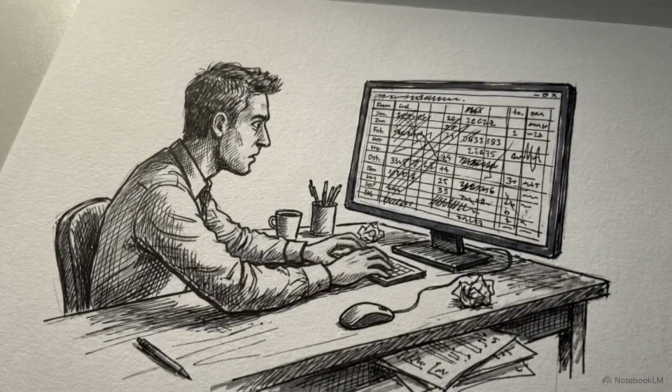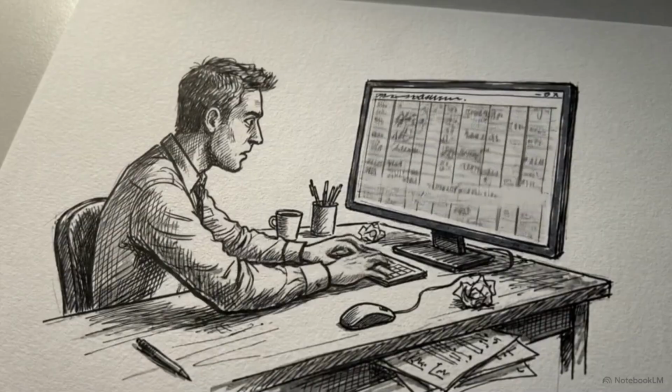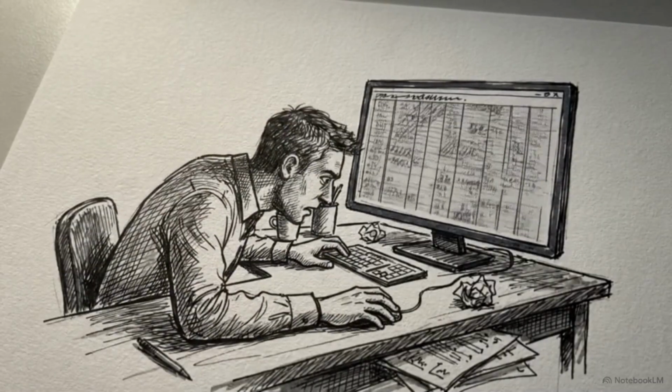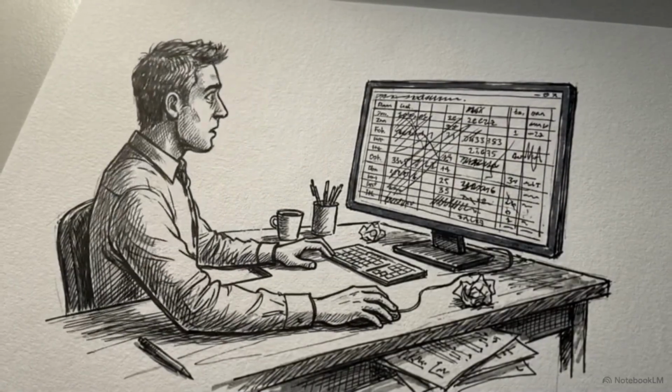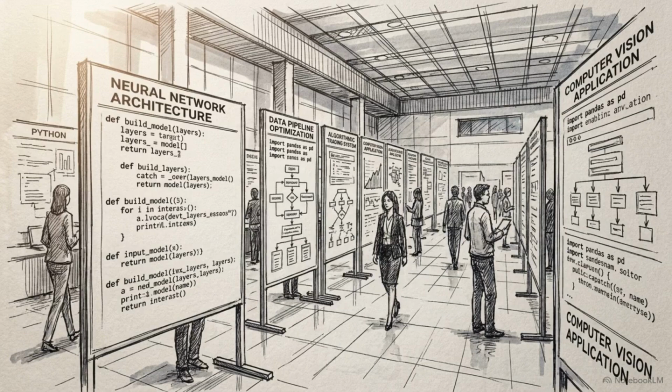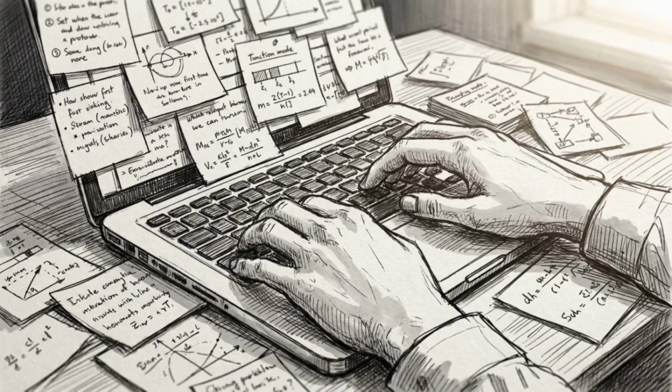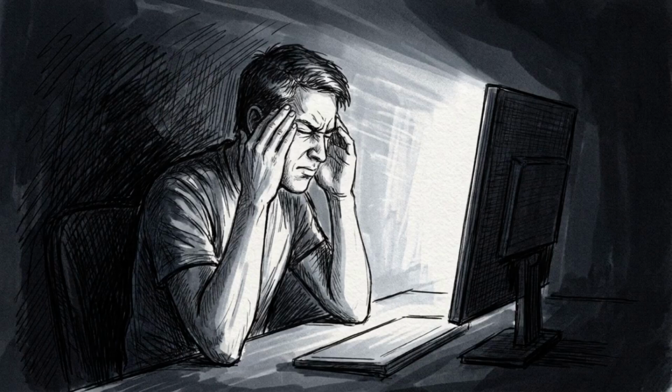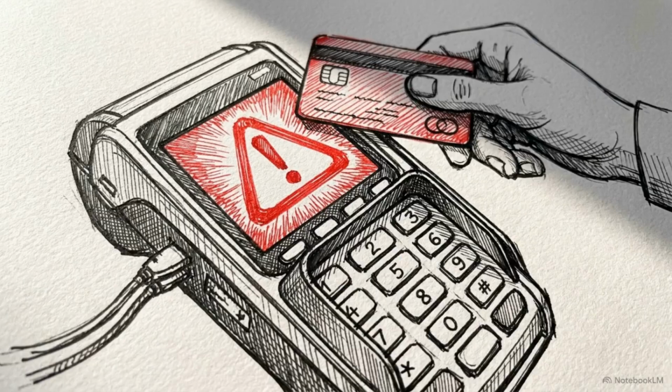The most difficult part of applied machine learning is not importing software libraries. It is figuring out how to mathematically represent messy human problems. To understand how this works in practice, we are going to look at a recent cohort of machine learning capstone projects. These students tackled real-world issues, ranging from human stress and attention spans to credit card fraud.